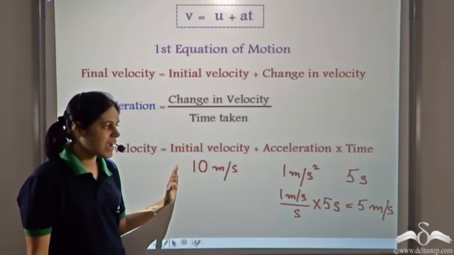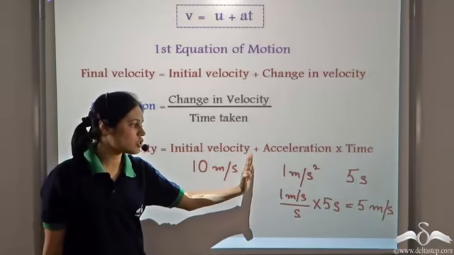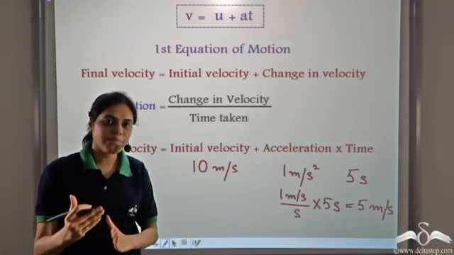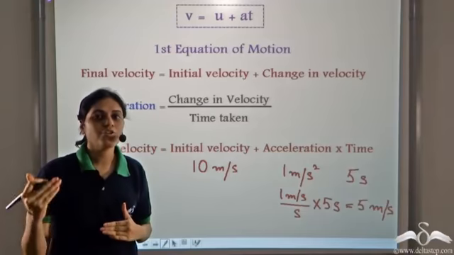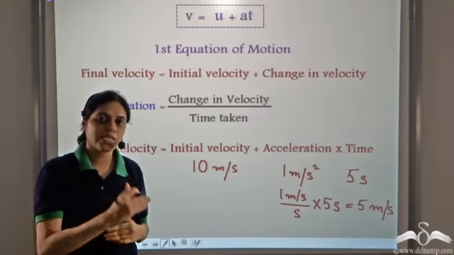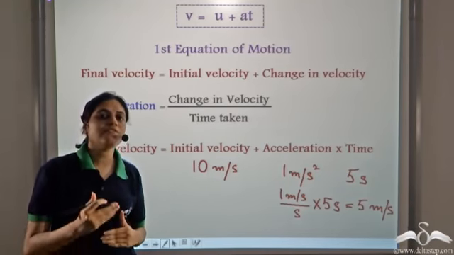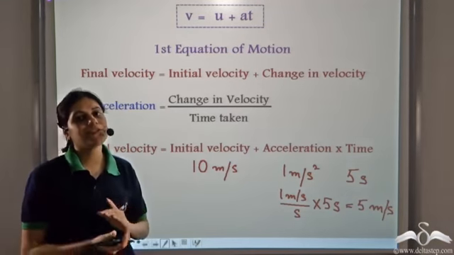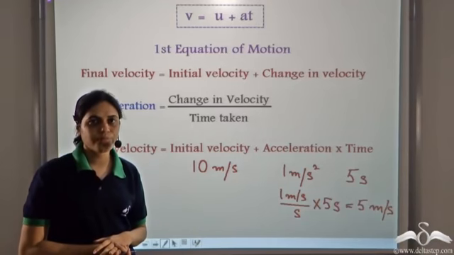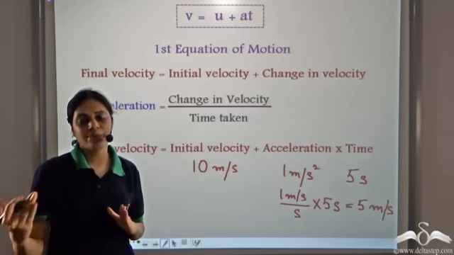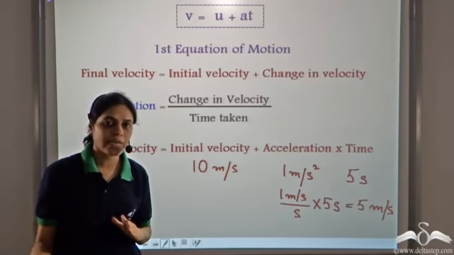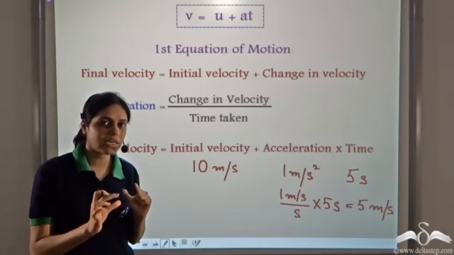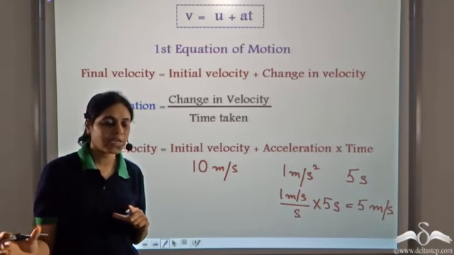So, the sense is that when the acceleration is constant, we can multiply it with time, because for each time period the acceleration is the same. To get the change in velocity, add it to the initial velocity to get the final velocity. Note that we cannot do it if the acceleration is not constant, because then for each time period or each instant in time we'll have different accelerations. So we cannot multiply a single acceleration to the entire time taken.